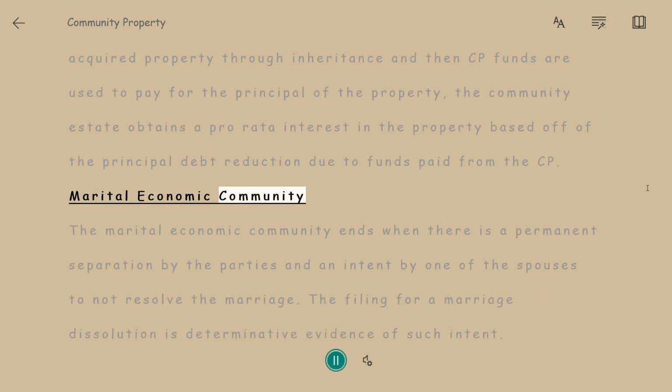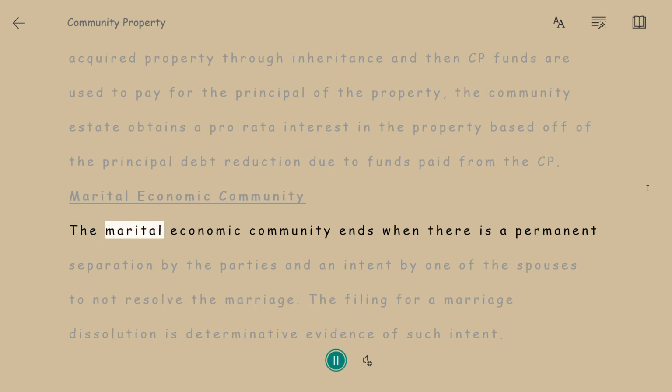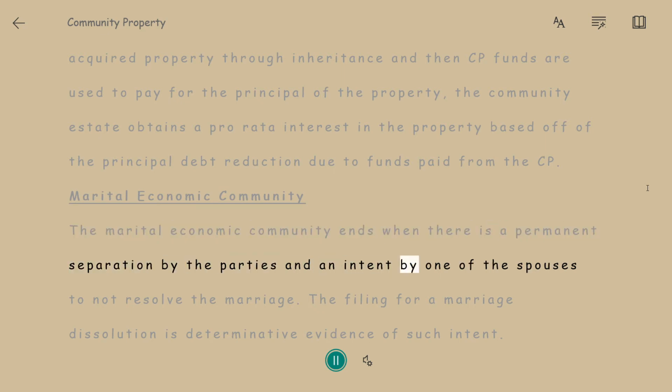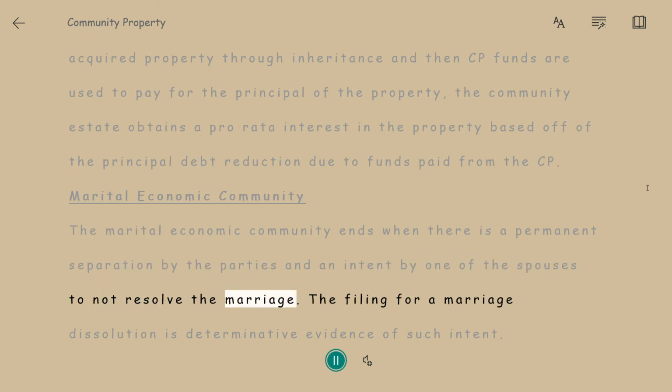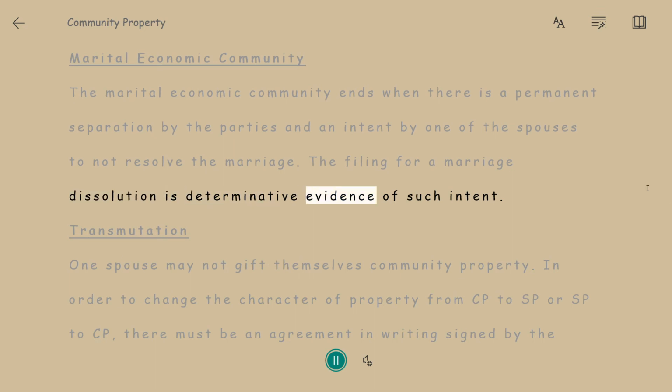Marital economic community. The marital economic community ends when there is a permanent separation by the parties and an intent by one of the spouses to not resolve the marriage. The filing for a marriage dissolution is determinative evidence of such intent.